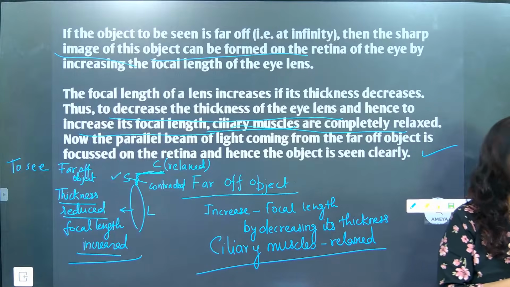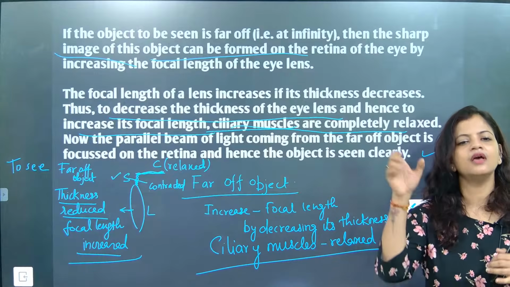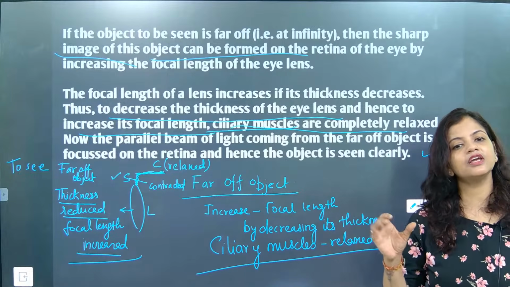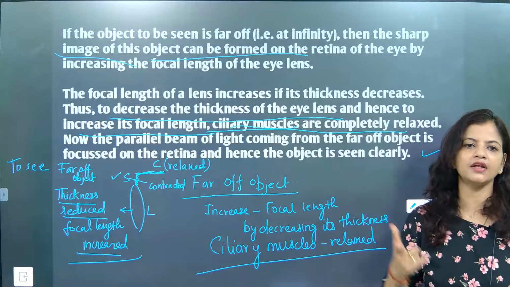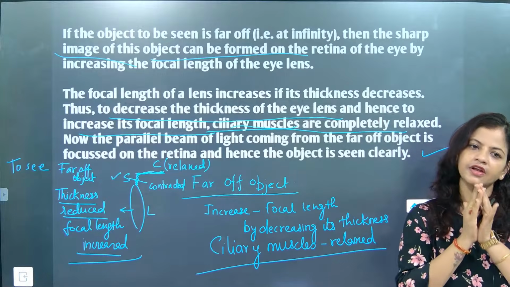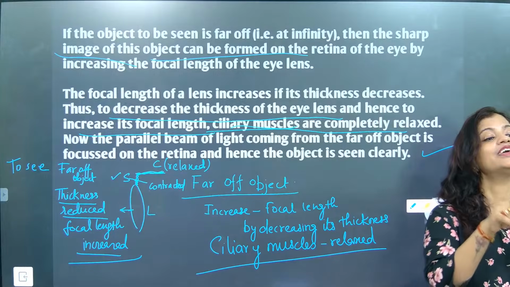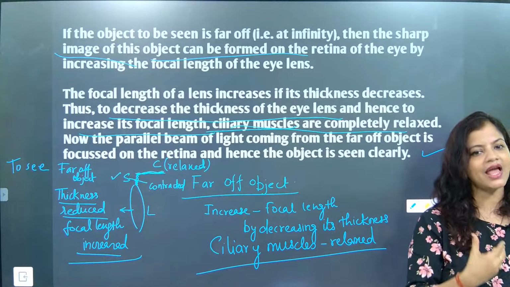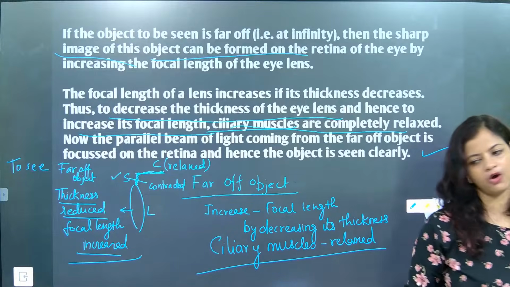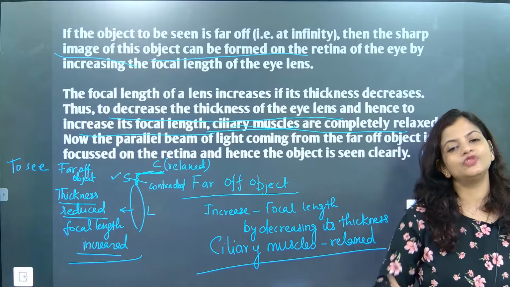Can we repeat one more time, beta? To see a far off object, ciliary muscles have to be relaxed. Suspensory ligament will be contracted. So if the suspensory ligament is contracted, lens thickness will reduce. And lens thickness reduction means focal length will increase. And it will sharpen the object image, and you can have a vision of the far off object. It will do what, beta? It will sharpen the object image.